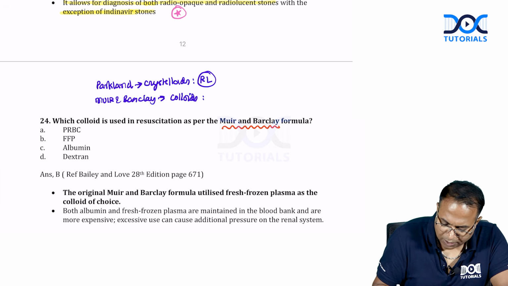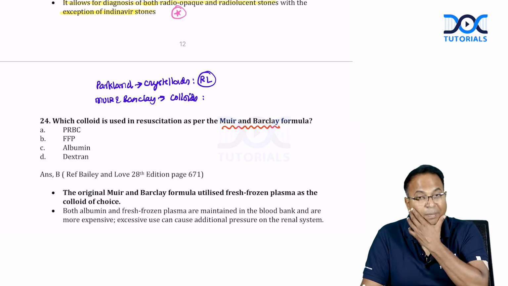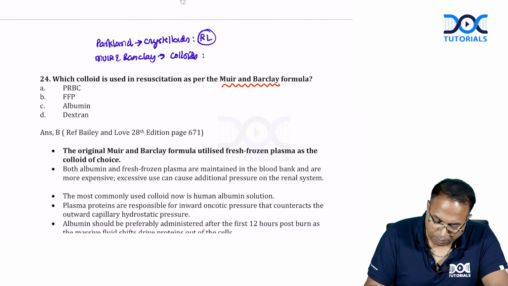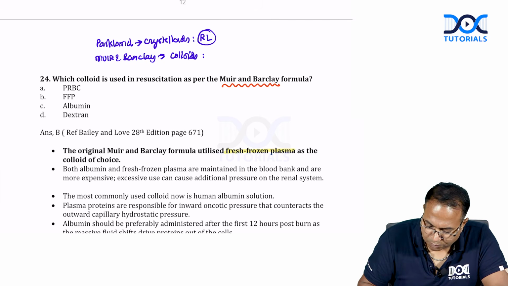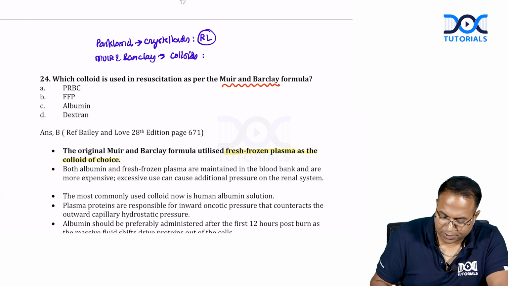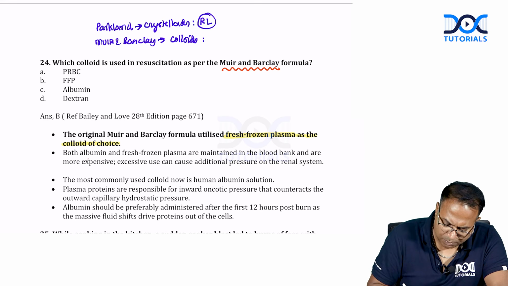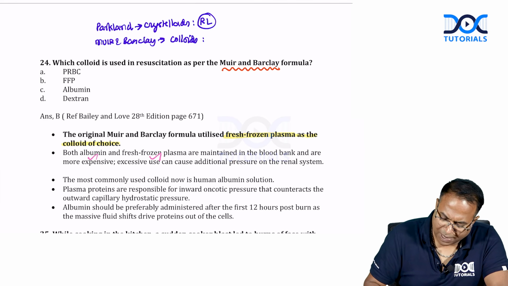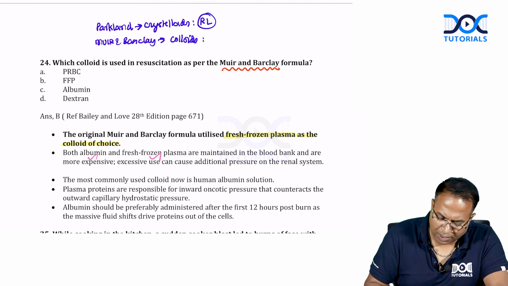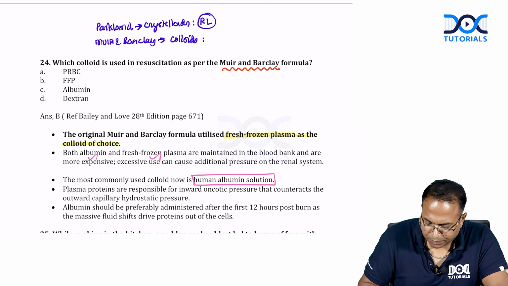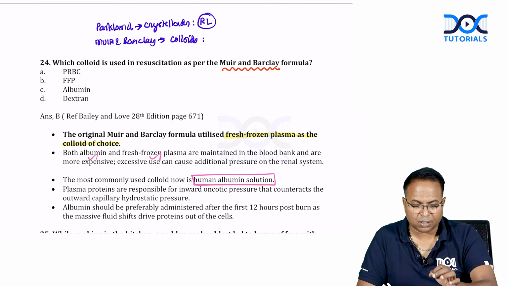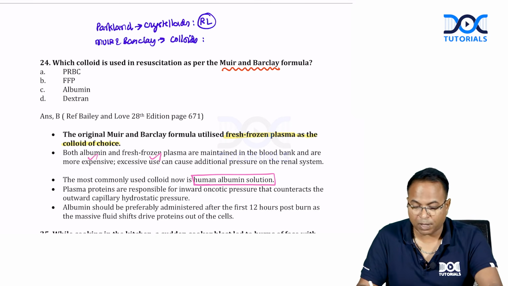So the commonly used colloid now is different, but the original Muir and Barclay formula used fresh frozen plasma as the colloid of choice. But we can also use albumin. Fresh frozen plasmas are maintained in the blood bank and are more expensive. Therefore, the most commonly used colloid now is human albumin solution. The question is asking, what is the colloid used in Muir and Barclay formula?